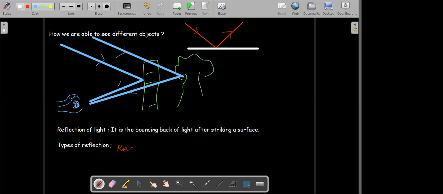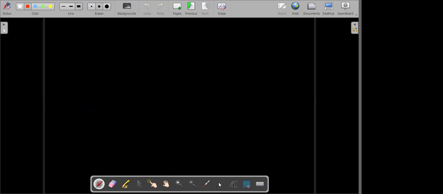So in the types of reflection, we will see a regular reflection and an irregular reflection.